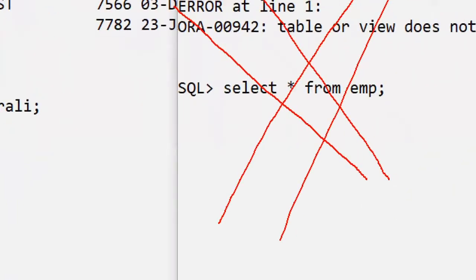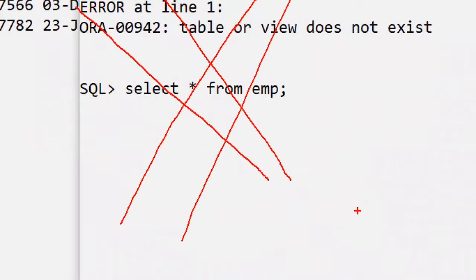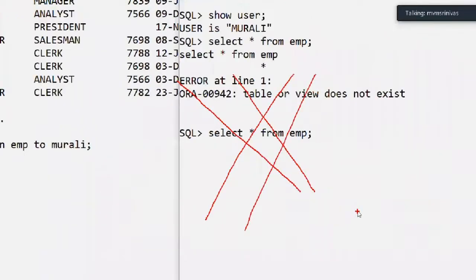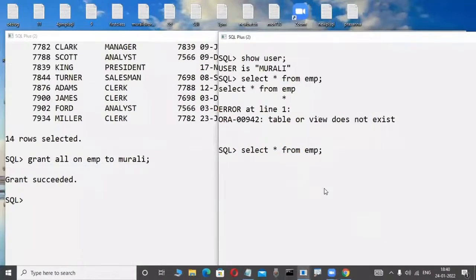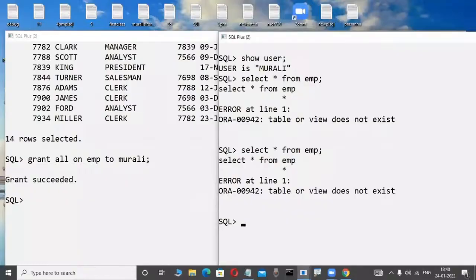That purpose only they are giving a permission. That is our imagination, like that only. So how is it not working? What is going on? Now observe here. Unfortunately, this is not working. Why is it not working? Observe here. Suppose I type like this, here again it will give an error.